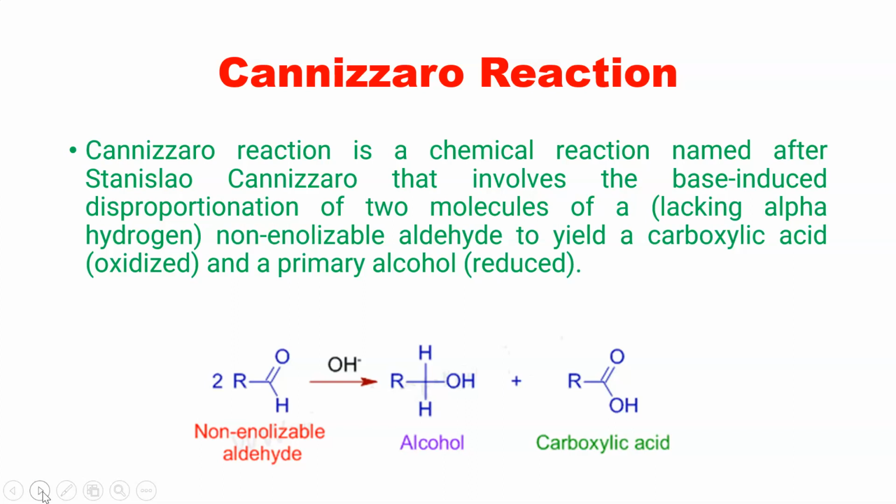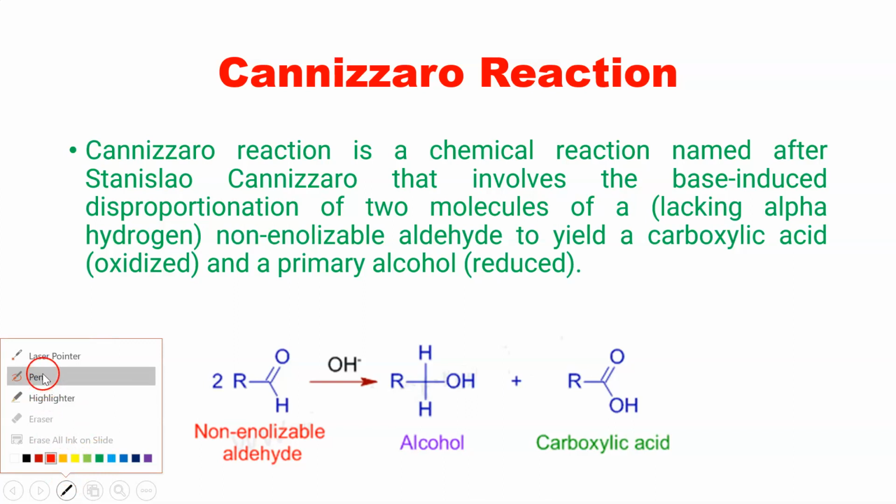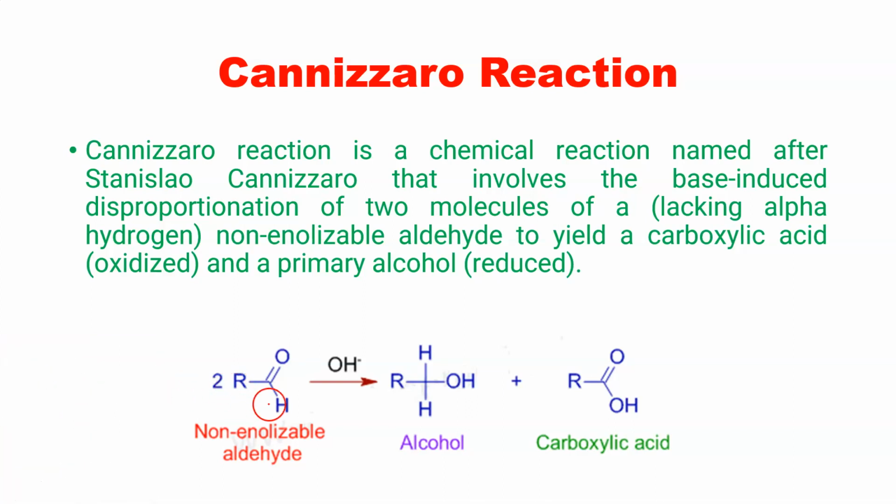So let us see the Cannizzaro reaction. In the Cannizzaro reaction, what kind of aldehydes do we require? It is based on reactions of an aldehyde, and the aldehyde undergoes disproportionation. What does disproportionation mean? It means that the aldehyde becomes unequal, and it forms an alcohol and a carboxylic acid. That is why it is said to be a disproportionation.